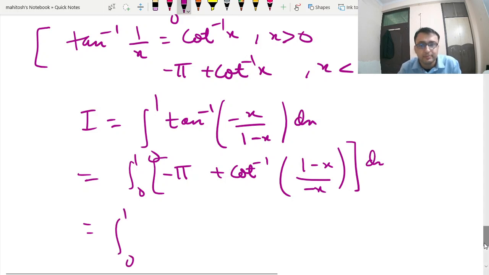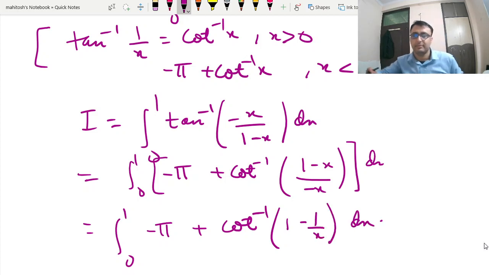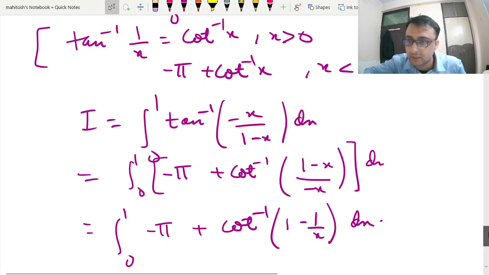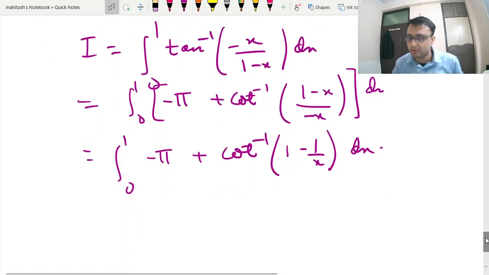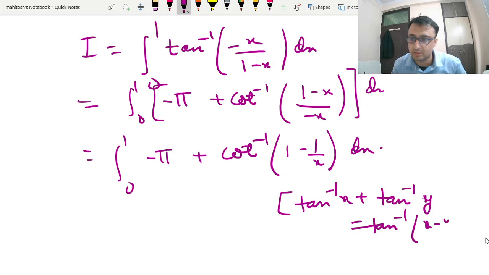0 to 1 minus pi plus cot inverse of 1 minus 1 by x. Now one very important thing: we all know the property tan inverse x plus tan inverse y, and many are tempted to apply it.